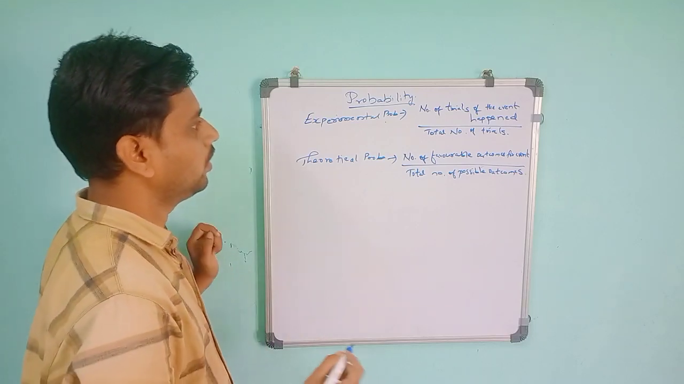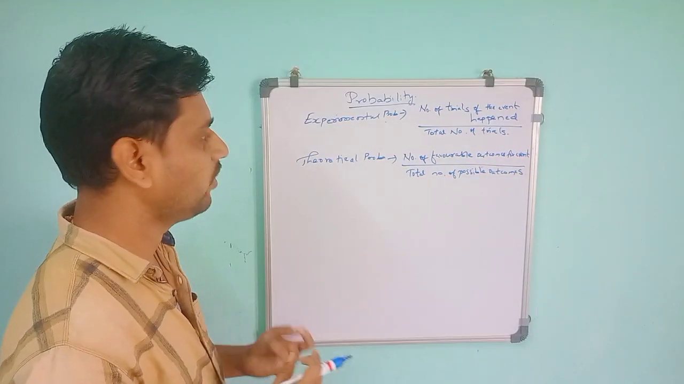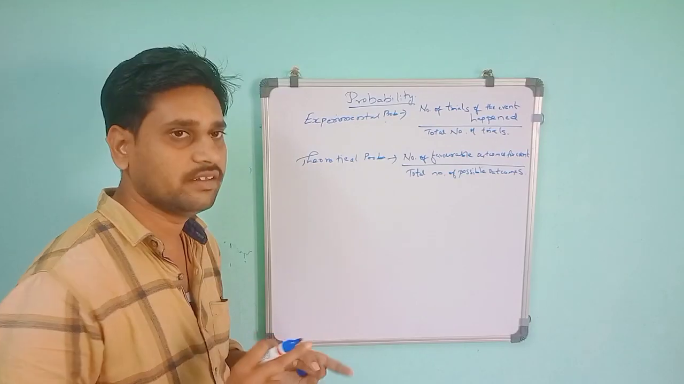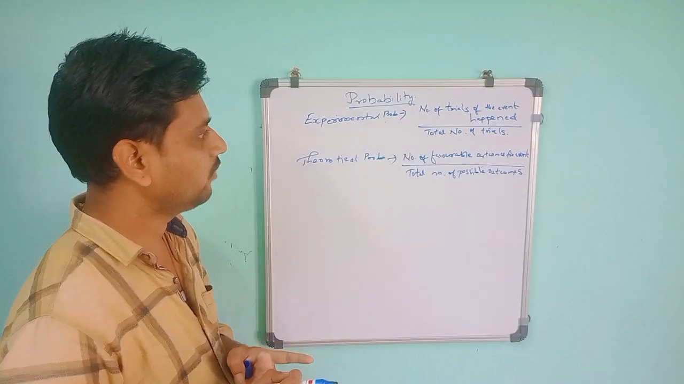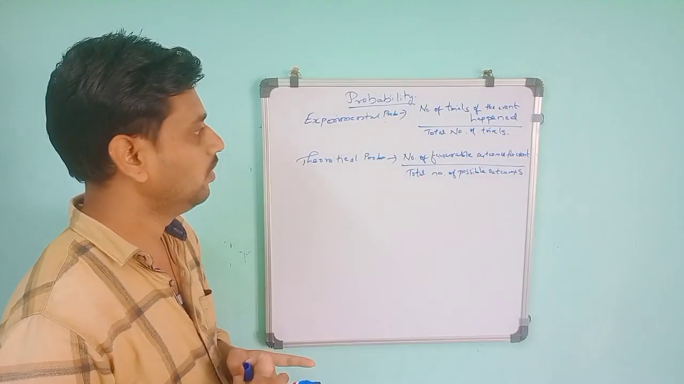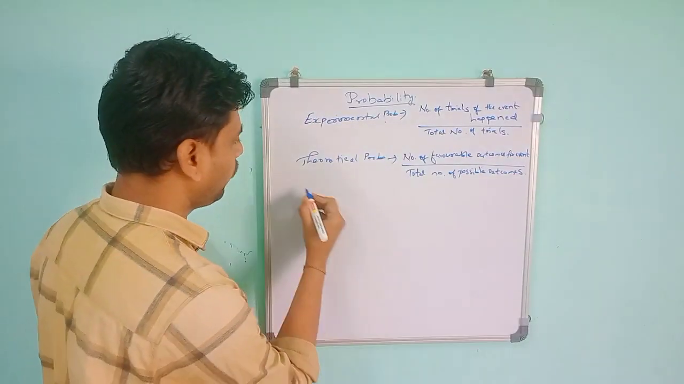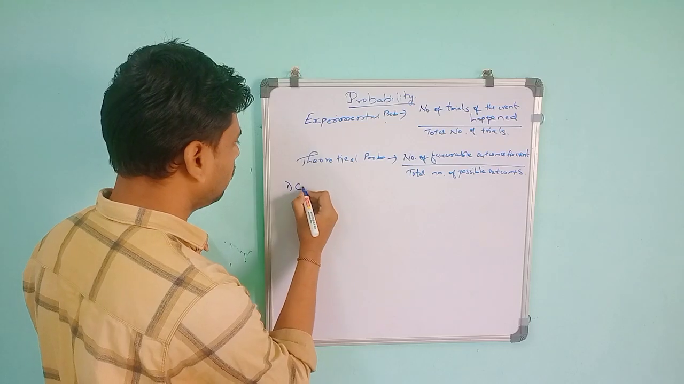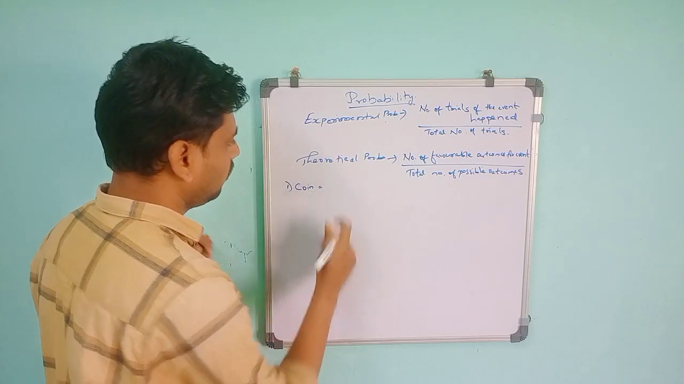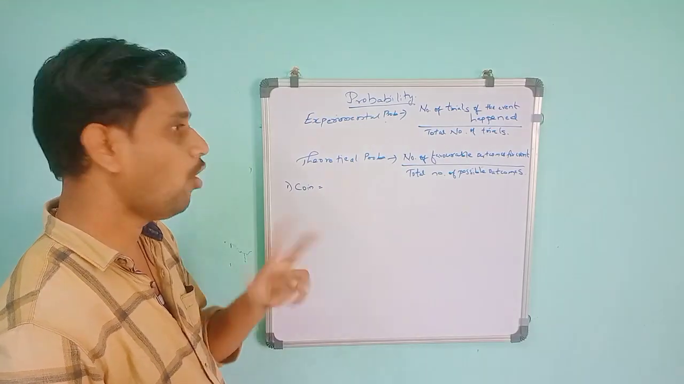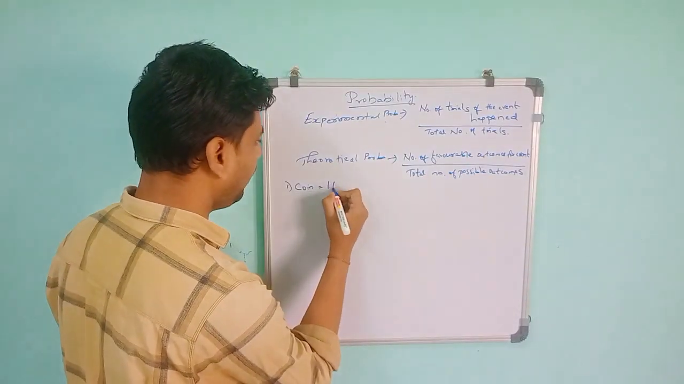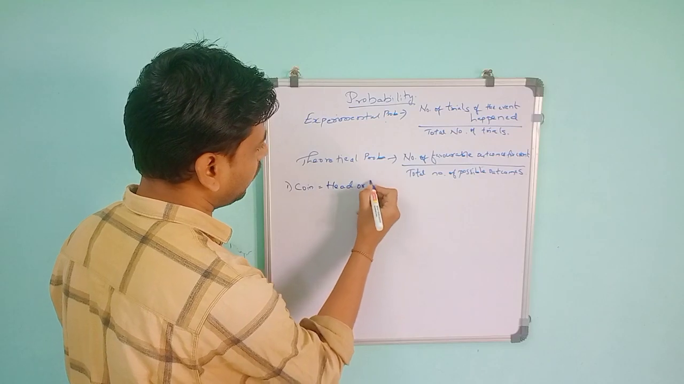So there are 4 types. One is coin and dice. Then the different colors of balls, and the last one is based on playing cards. So the first one is the coin. If you toss a coin we will get only 2 possibilities, that is head or tail.